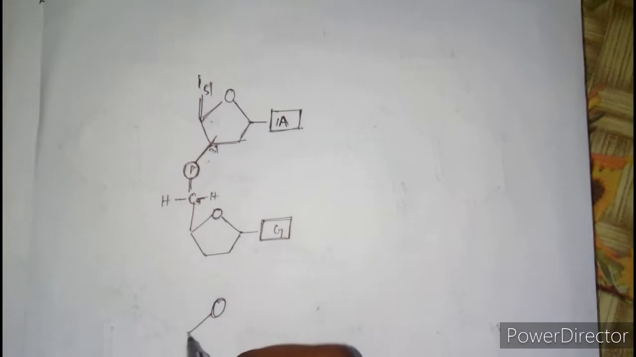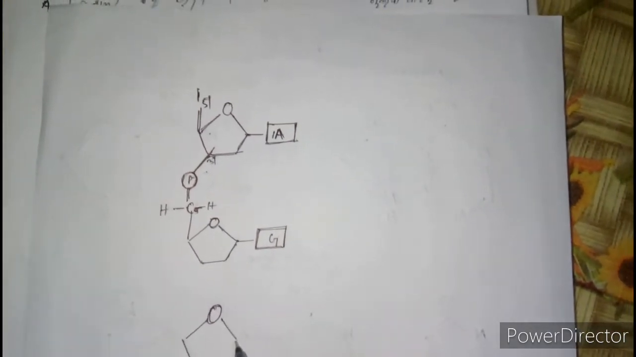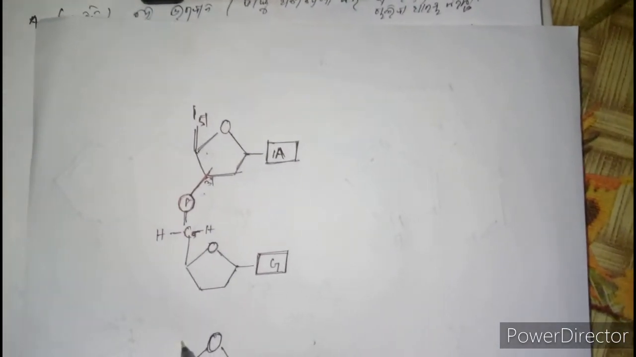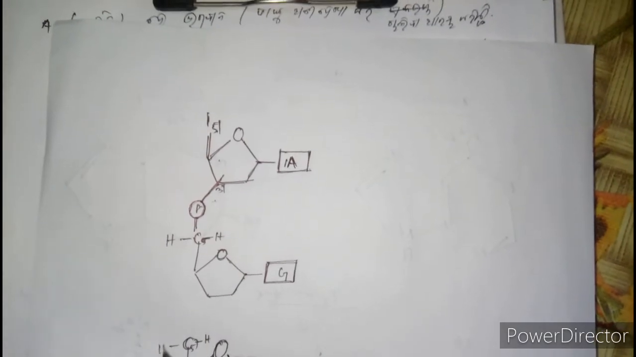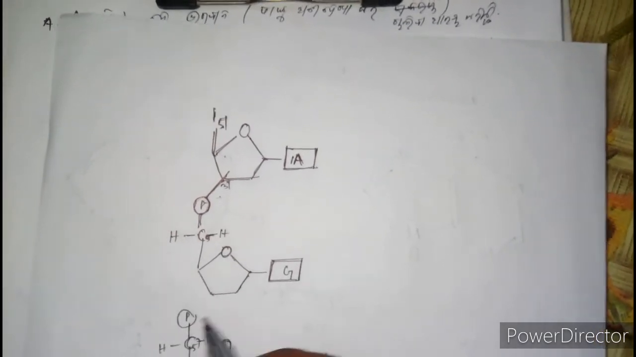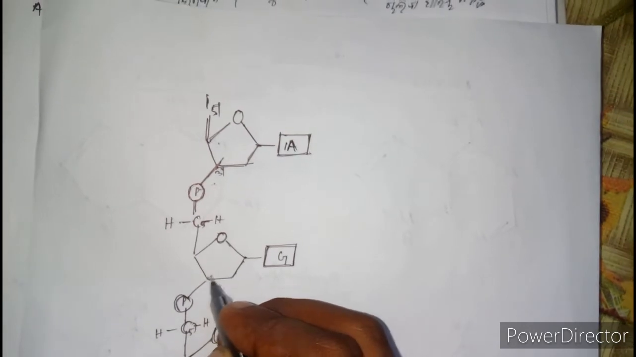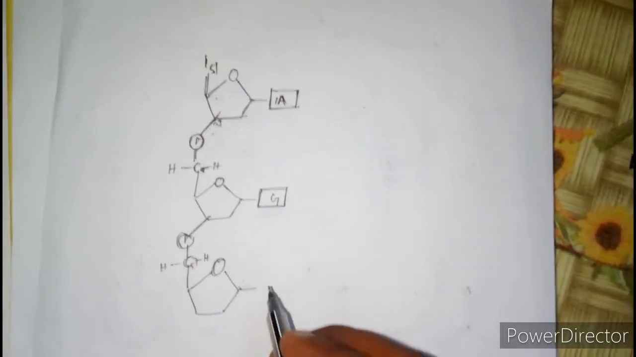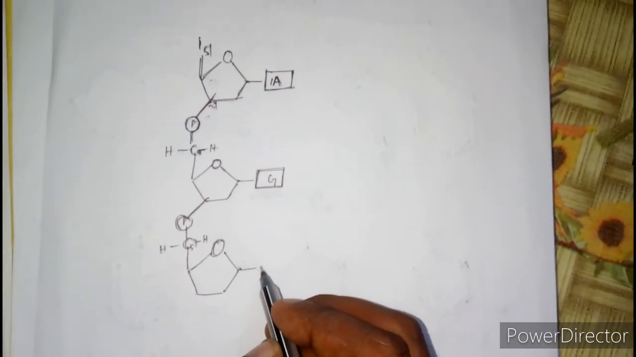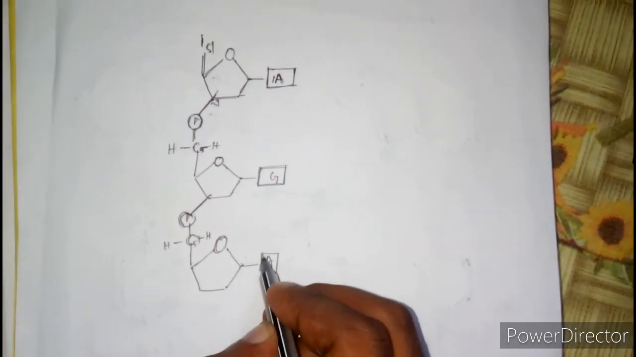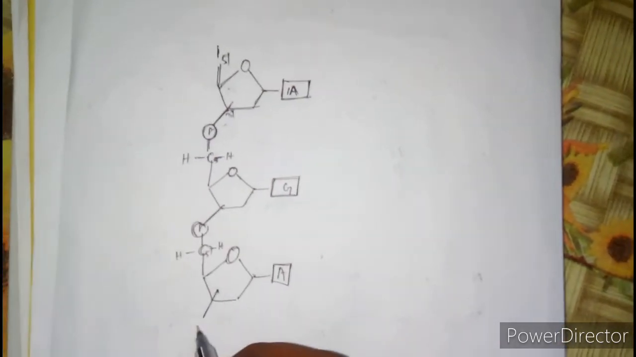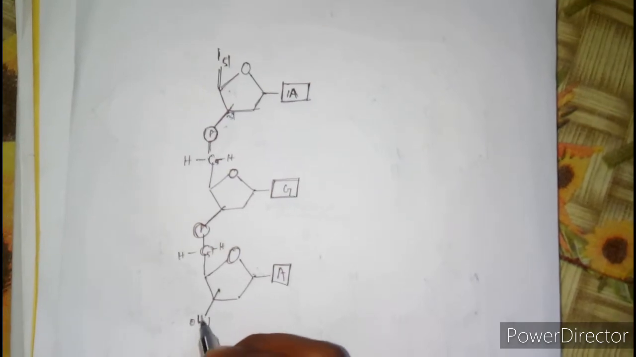Here will be another pentose sugar. Here will be the 5' end. Here will be the carbon CH2, another phosphate group, and here it will get attached to the 3' hydroxyl end of another nucleotide. Here will be the nitrogen base, the guanine, and here also adenine. Next, here will be the 3' hydroxyl.